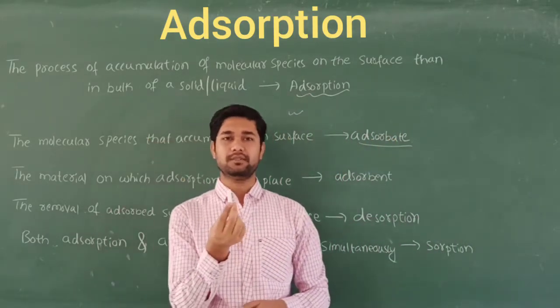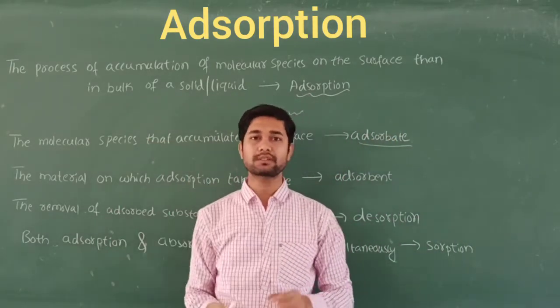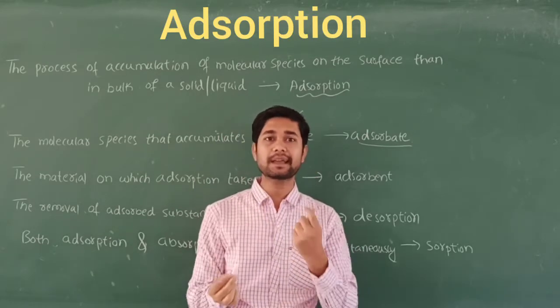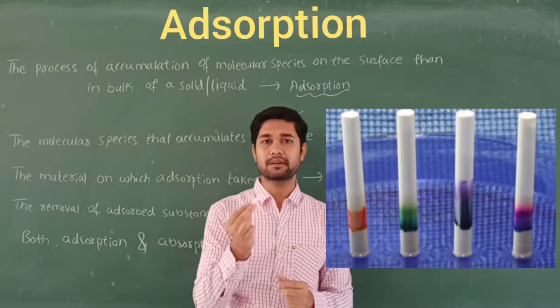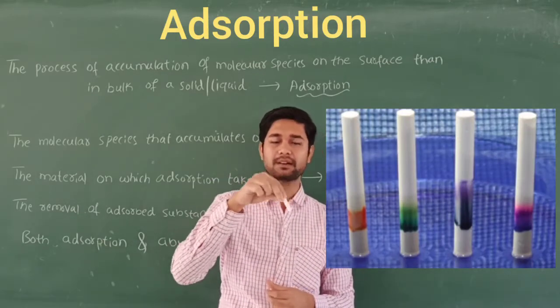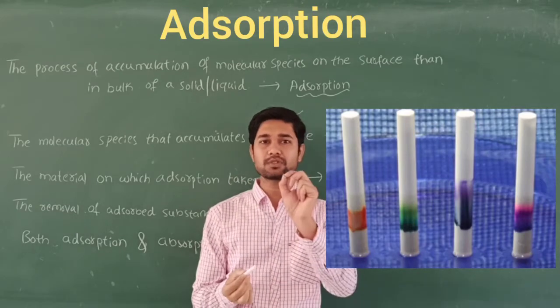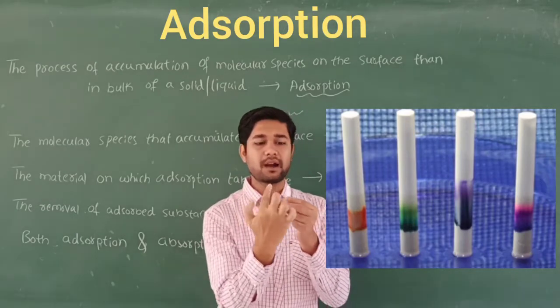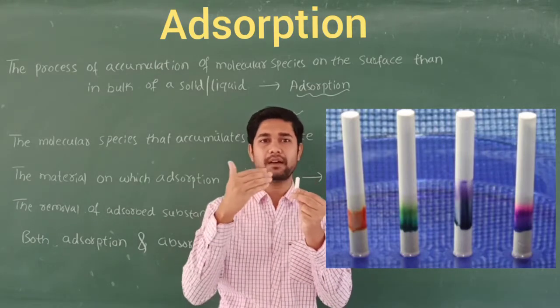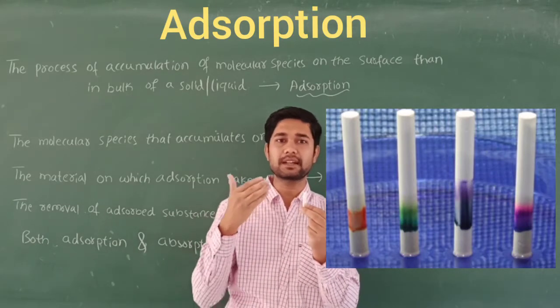We can take one more example also. If I dip this chalk in a water solution, that becomes absorption. Suppose I dip this chalk in ink, blue ink or anything. If we dip it in the ink solution, what happens? The ink molecules get adsorbed on the surface of the chalk instead of entering into the substance.